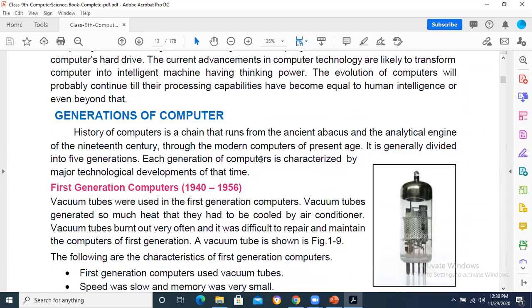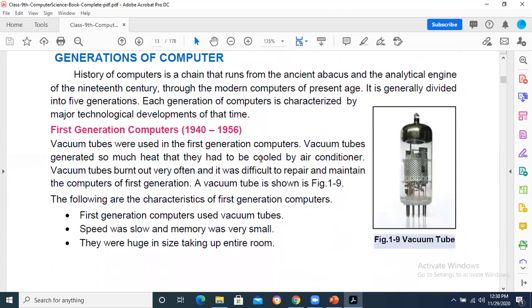Now if we see how computers evolved, we have to go towards the generations. Generations are basically those time frames in which there were different advancements in computer systems. In the first generation, we are right now talking about digital computers. Keep in mind, we are not talking about abacus or slide rule, which were analog in nature. We are talking about digital computers, based on the 0 and 1 mechanism. The first generation starts from 1940 to 1956.